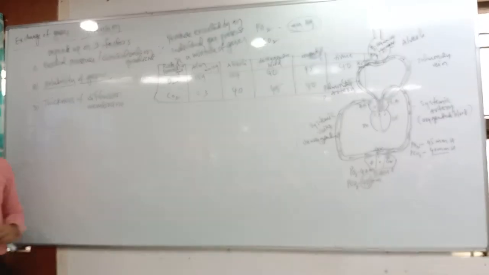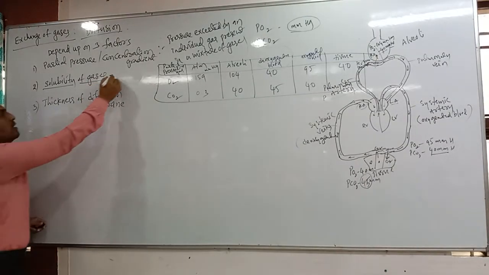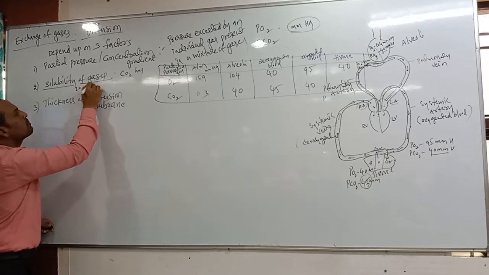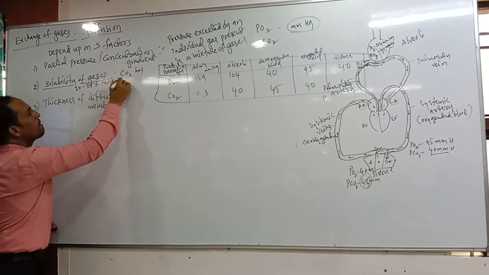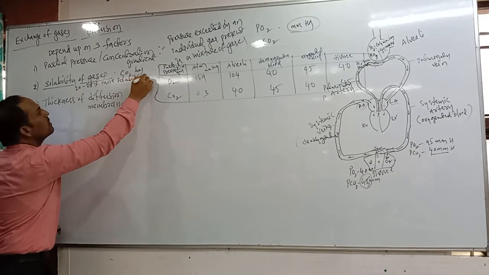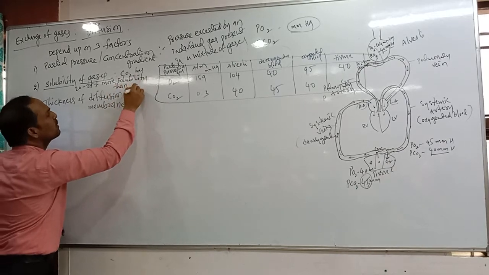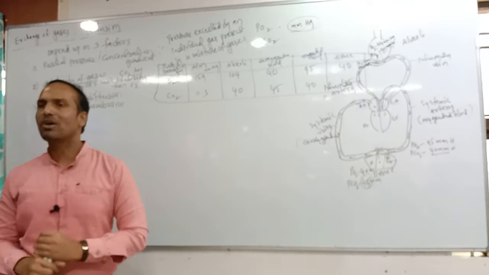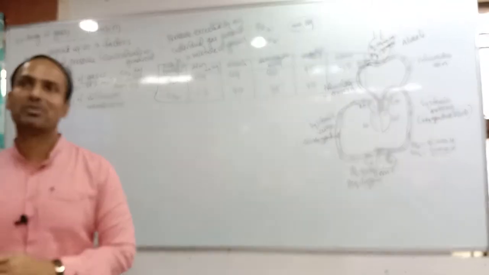Okay, now solubility of the gases. In this one, CO2 has 20 to 25% more solubility than which one? Oxygen. Compared to the oxygen, carbon dioxide is having more solubility.